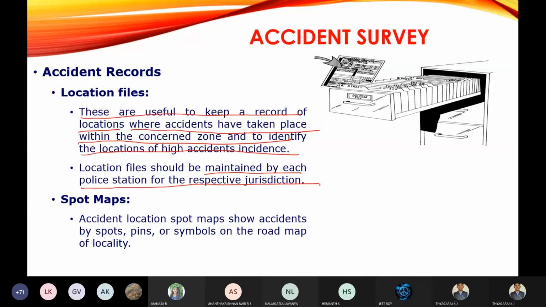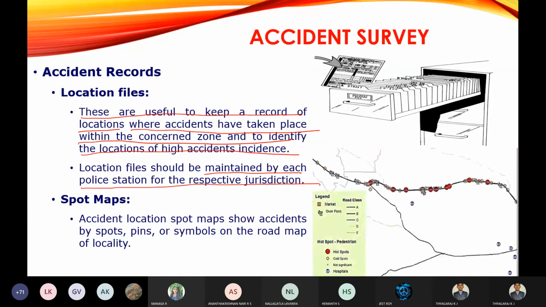The second one is spot maps. You can see here in the diagram, an accident location spot map shows accidents by spots, pins or symbols on the road map of a locality. You can see here the roads are running here. You can see here the road is running here. Whatever I am highlighting, you can see here the red color indicates hot spots.